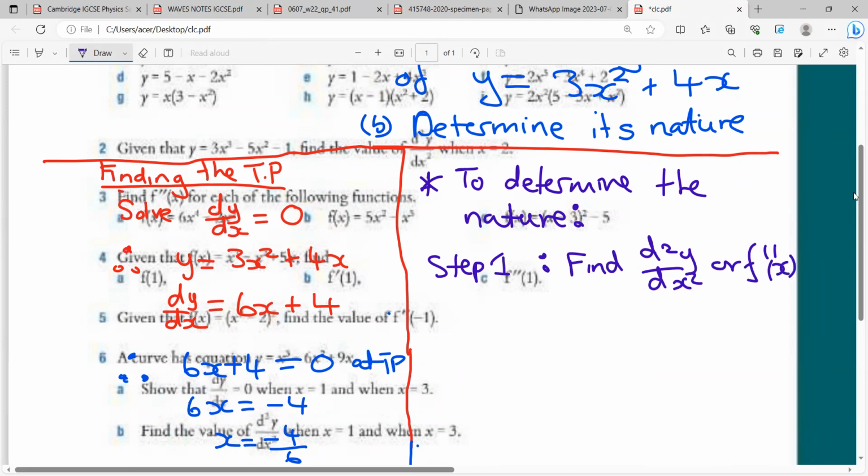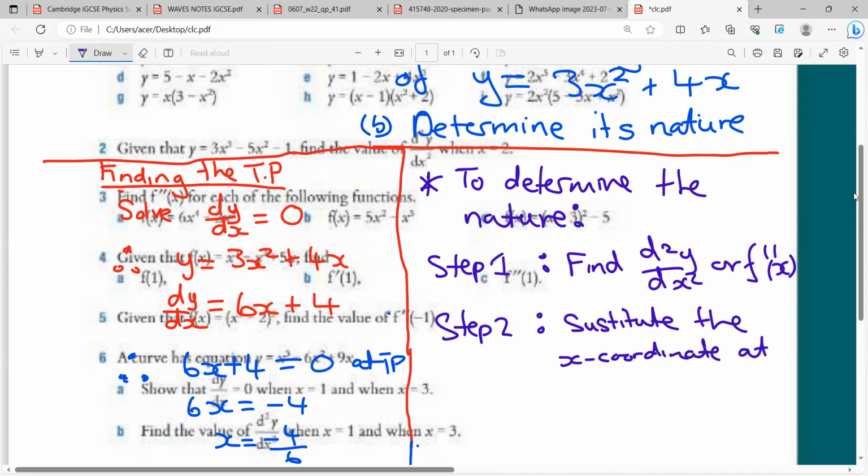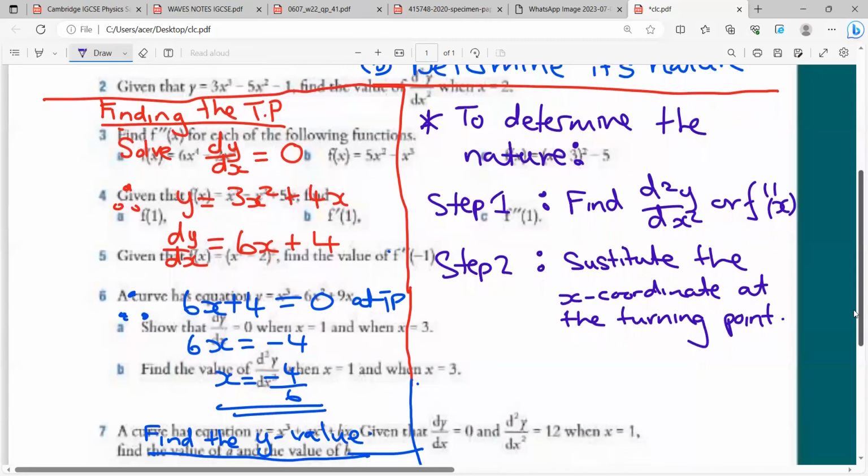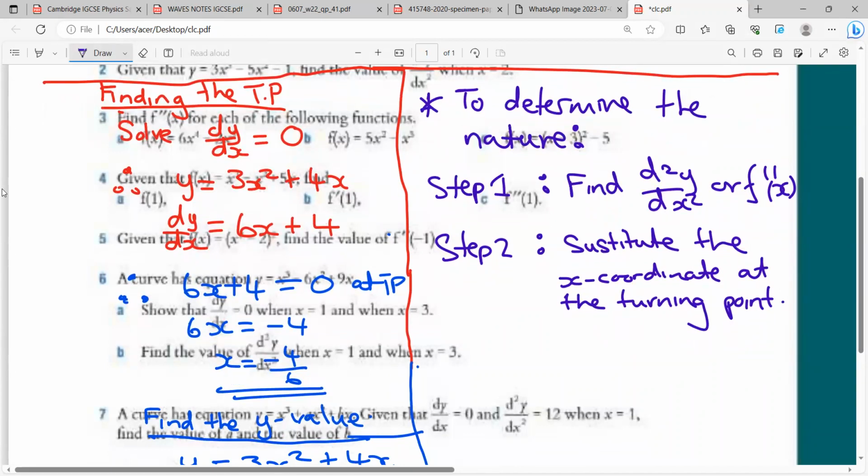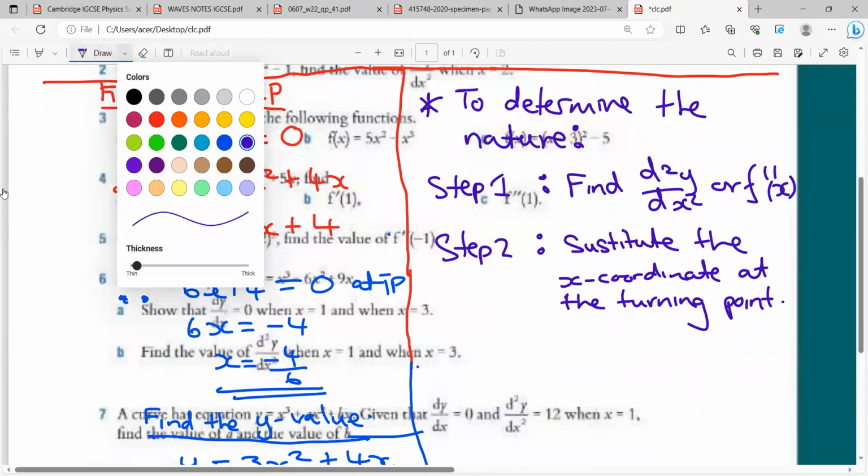And then step 2, substitute the x value at the turning point, or the x coordinate. All right. So are we together? This is going to be very easy. Okay. And we have 2 minutes to just finish that.